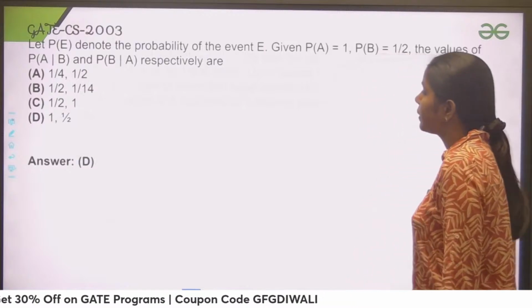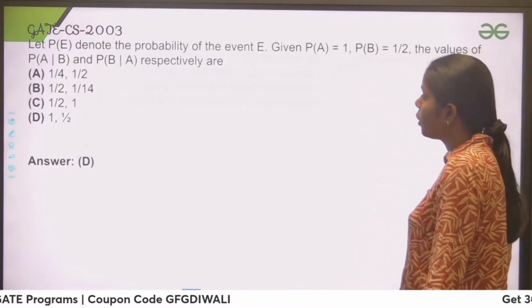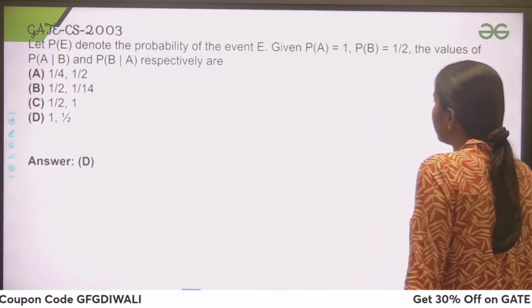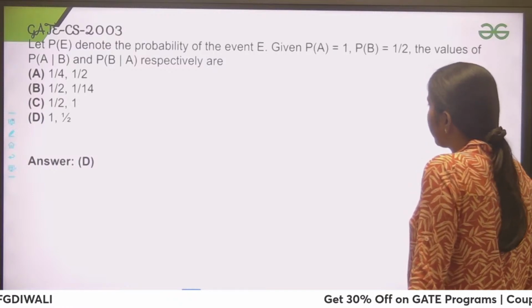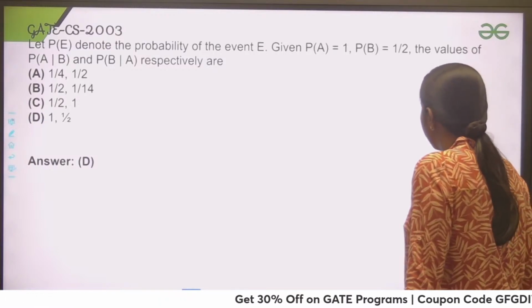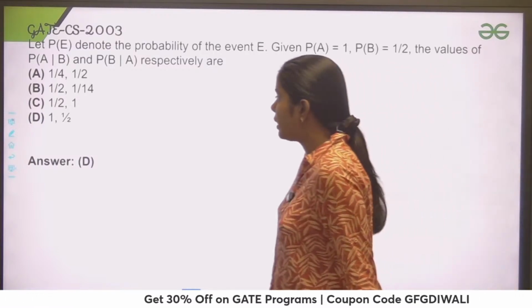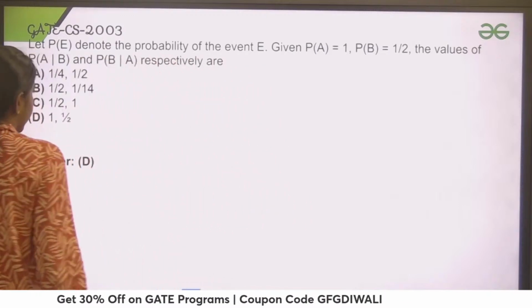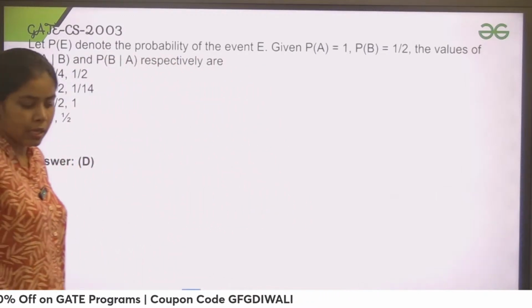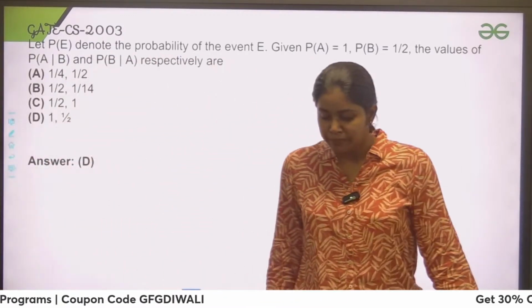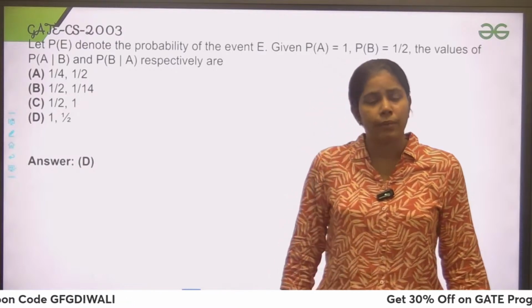So guys, this is another question. It says that P(E) denotes the probability of an event E. Probability of A is 1, probability of B is 1 by 2. Then they are asking for probability of A given B and probability of B given A, and we have been given 4 options. Now you have to find out what is probability of A given B.